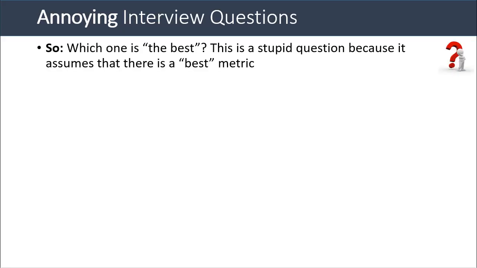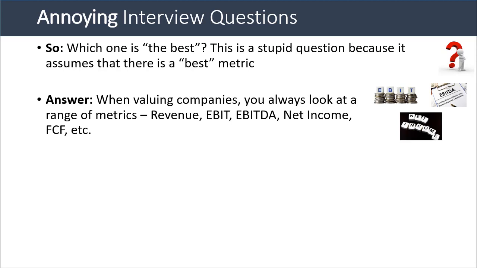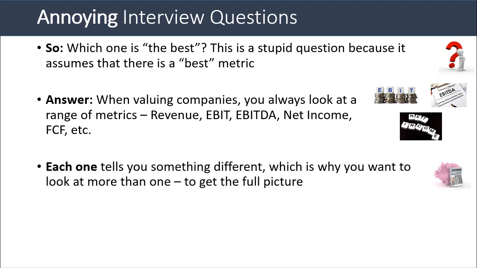In terms of the annoying interview questions here, the most ridiculous one is which metric is best. It's a stupid question because it assumes there is a best metric, and there really isn't. When you value companies, you always look at a range of metrics: revenue, EBIT, EBITDA, net income, free cash flow, and so on. Each one tells you something different, which is why you want to look at more than one. You always want to get the full picture of the company's performance.